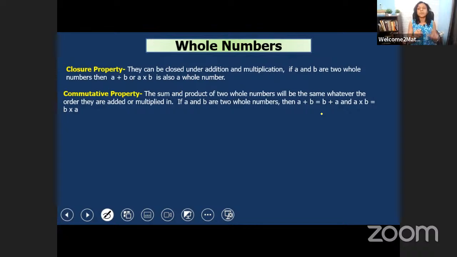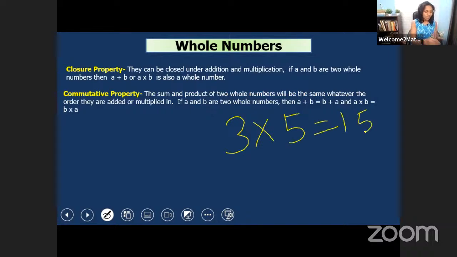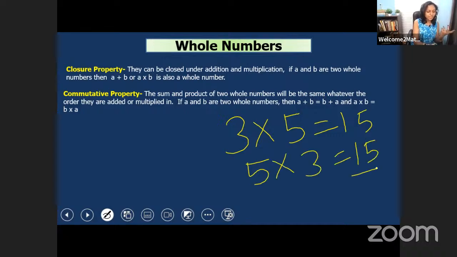Similarly, in multiplication also the same thing will happen. 3 into 5 is equal to 15. Whenever we multiply 5 and 3 in this order, we'll get the same result, 15. So this is commutative property. And with the help of commutative property, we can easily remember the multiplication table.